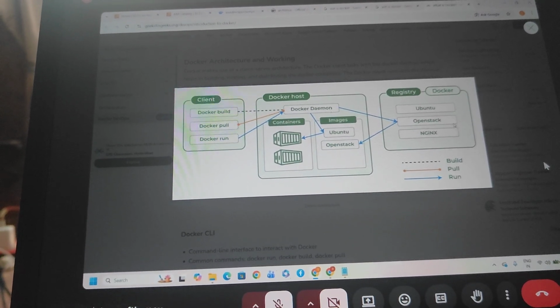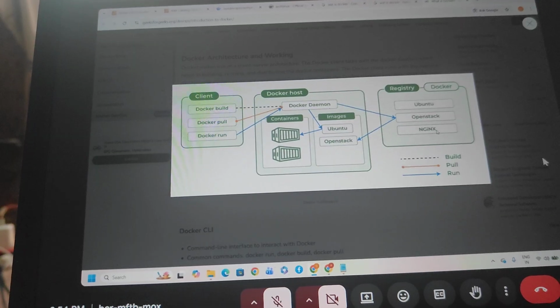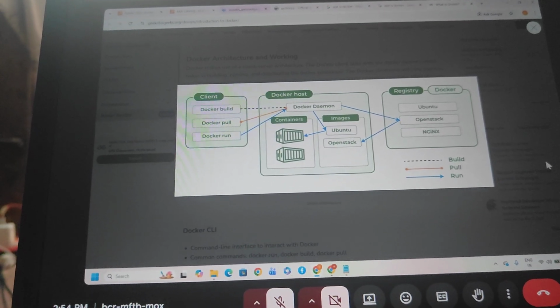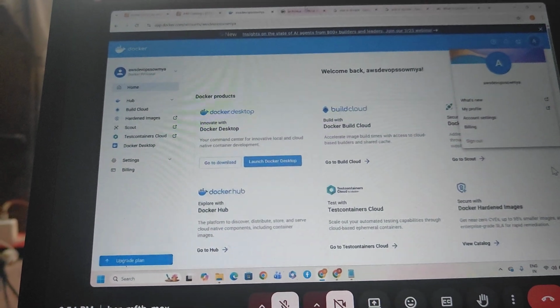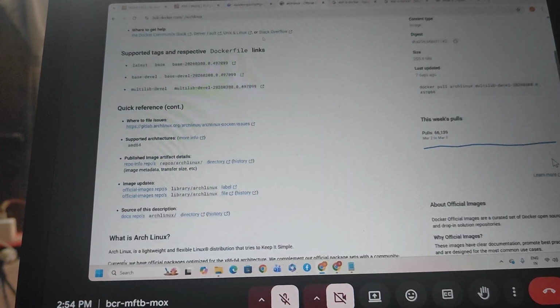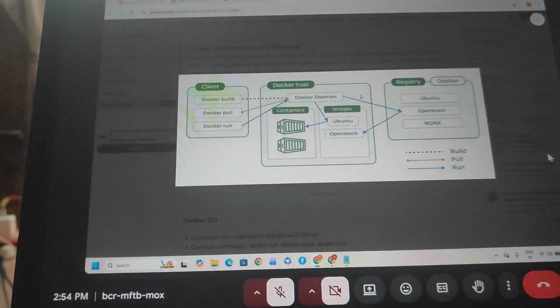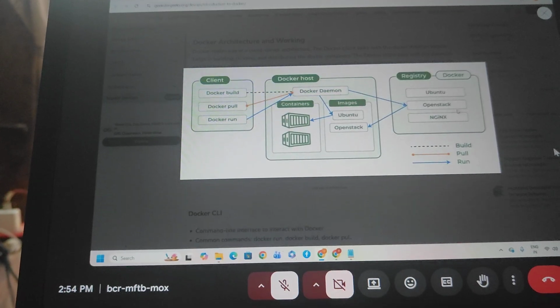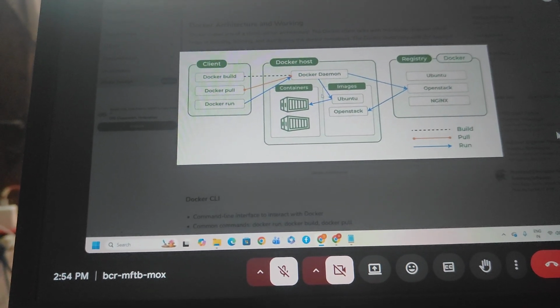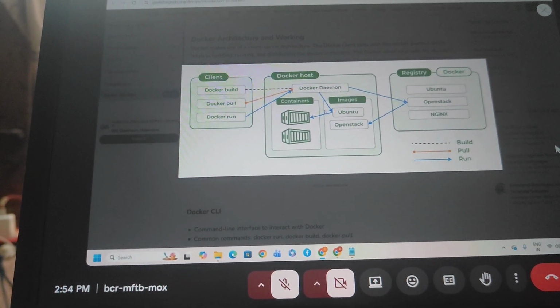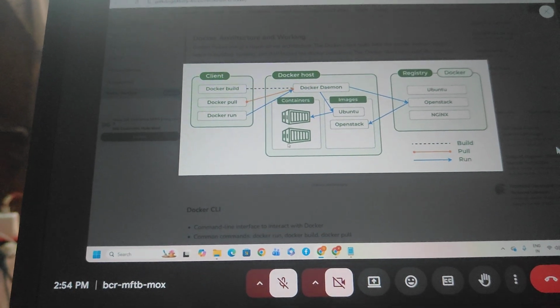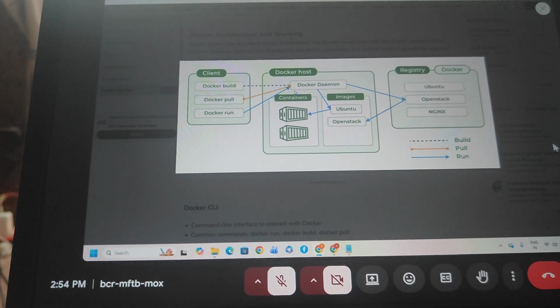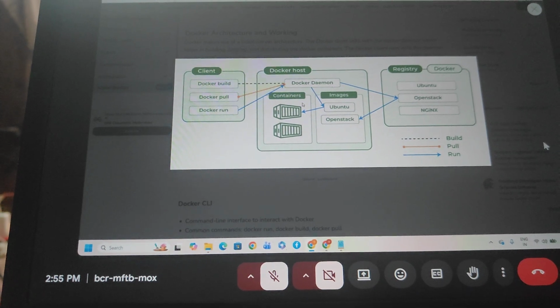Okay, so this is the Docker Hub registry: Ubuntu, OpenStack, Nginx. See, these are all the images available in the Docker Hub account. Based upon these images we have to create the images, and next from those images we have to create the containers.